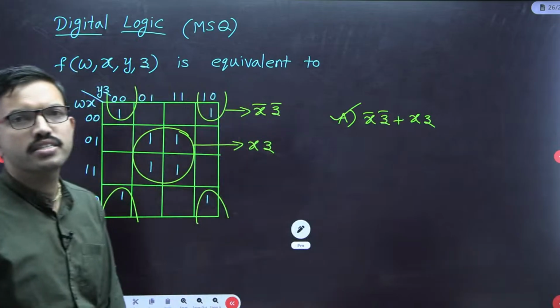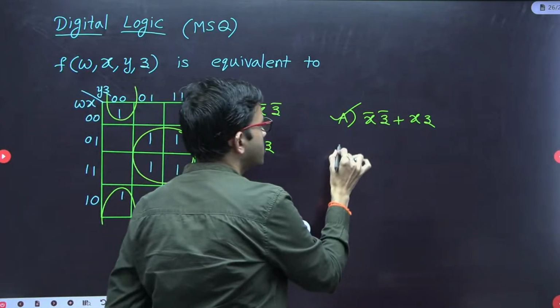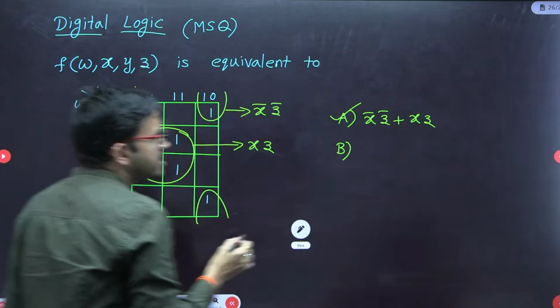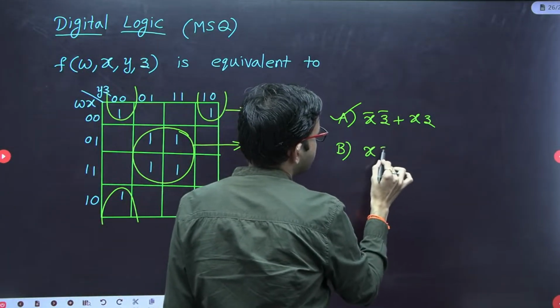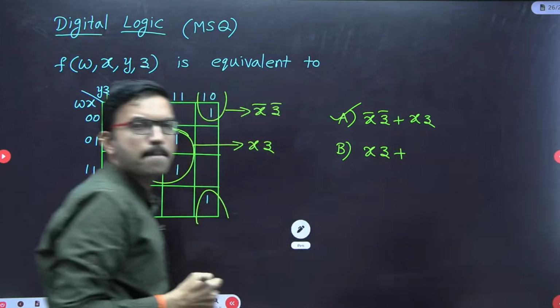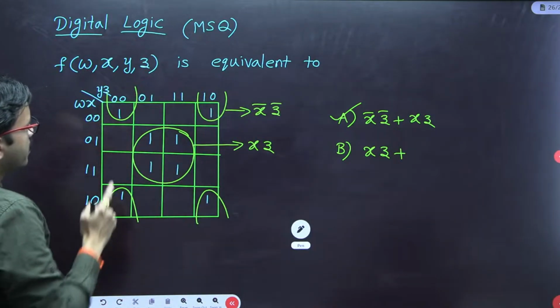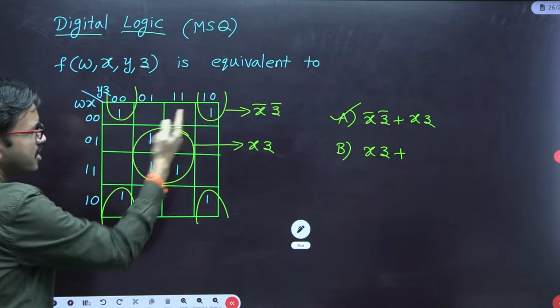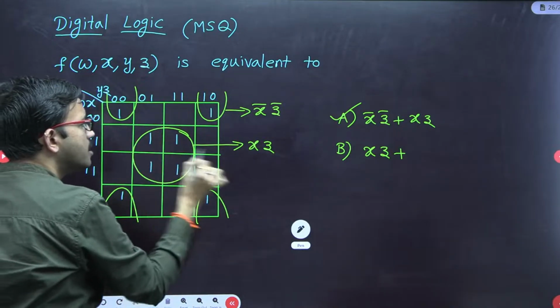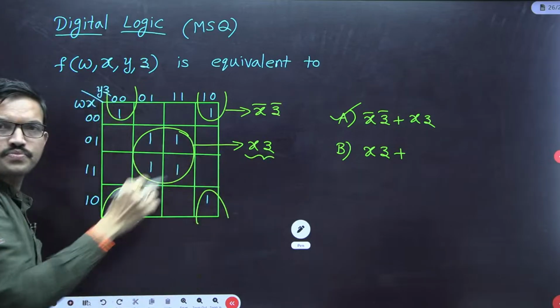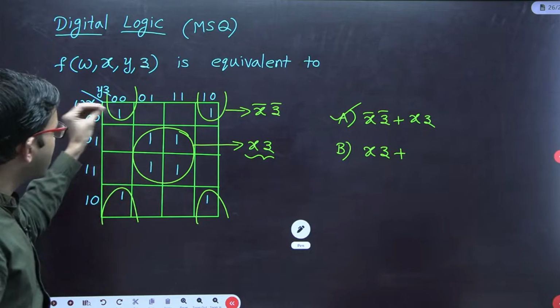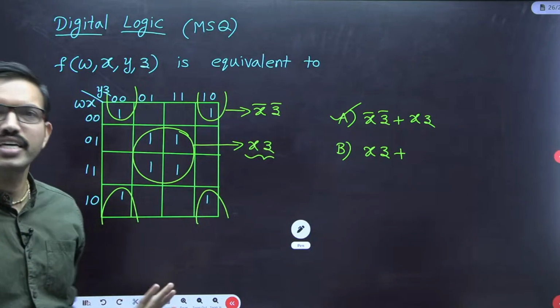One more option they have given like this. Now xz they have given, there is no doubt. Then they have given further terms, that is, minterms. xz you are getting because of this particular grouping. Regarding the remaining 4 ones, they did not do the grouping; rather, whatever the 4 minterms you have, that expression they have given.